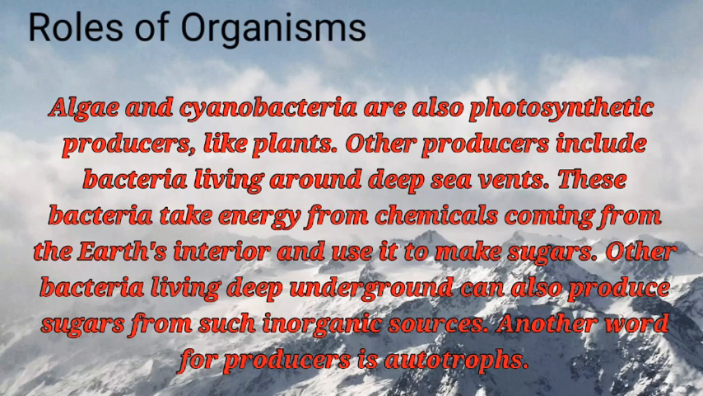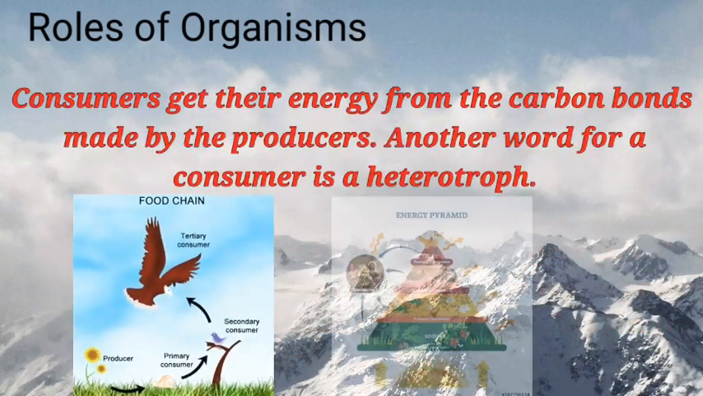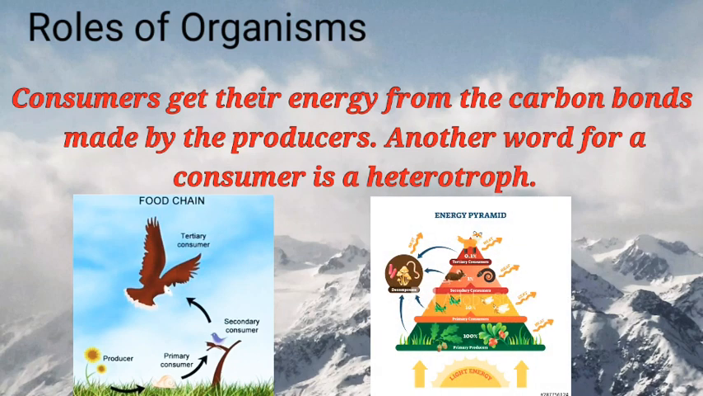Another word for producers is autotrophs. Consumers get their energy from the carbon bonds made by the producers. Another word for a consumer is a heterotroph.